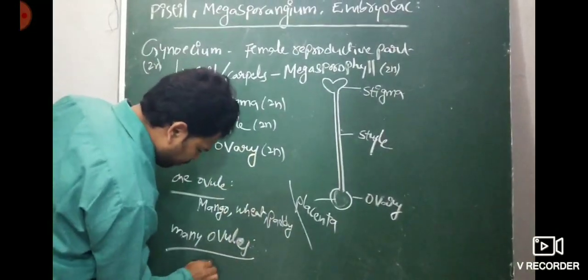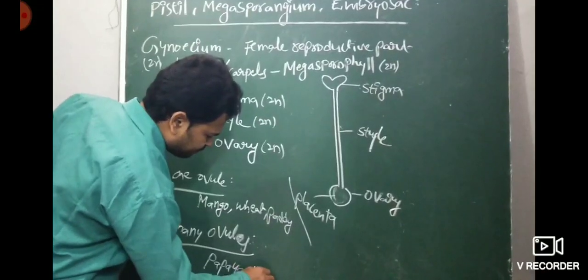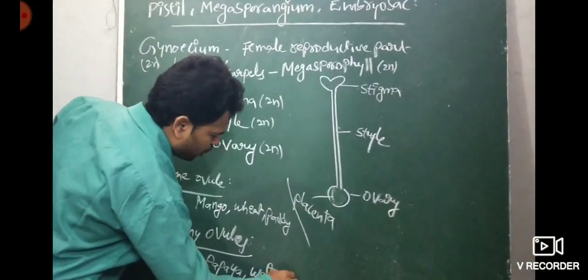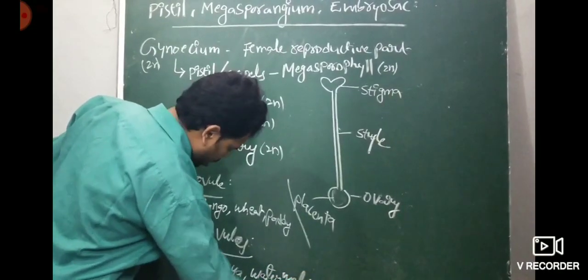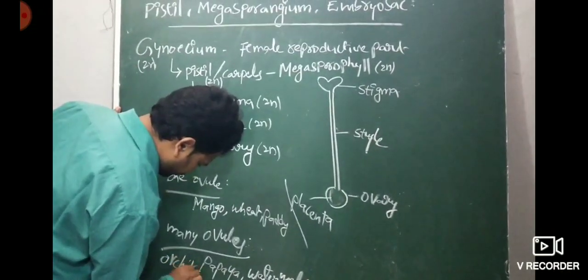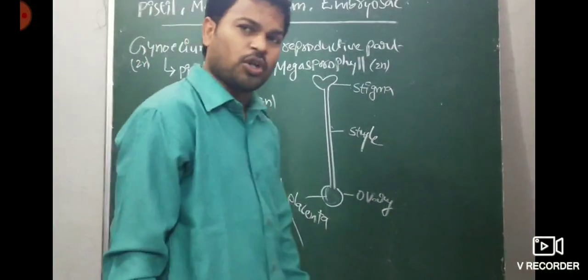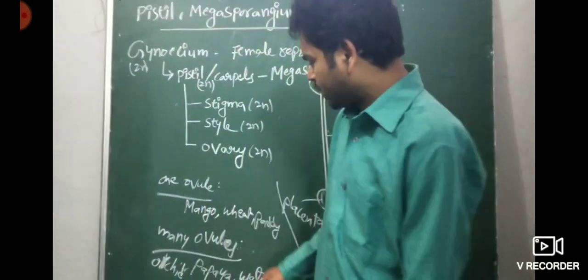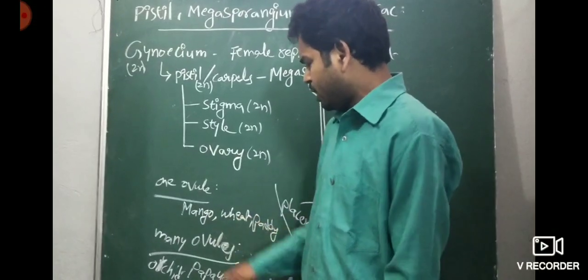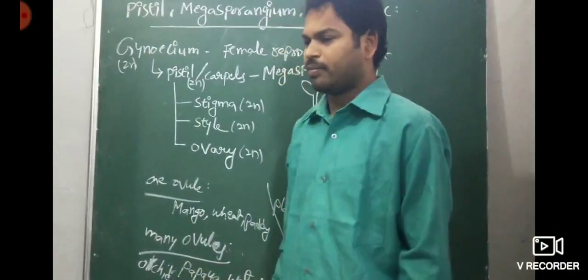Examples of many ovules: papaya, watermelon, orchids are also important. So on the placenta there are one to many ovules. One ovule: mango, wheat, paddy. Many ovules: orchids, papaya, watermelon.